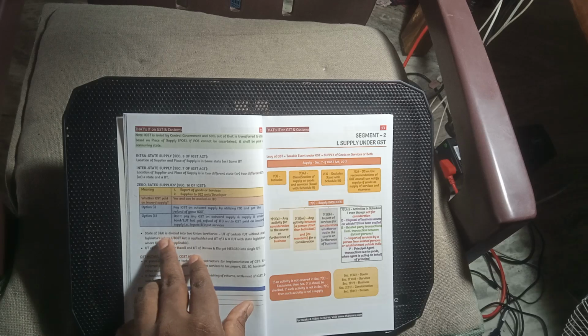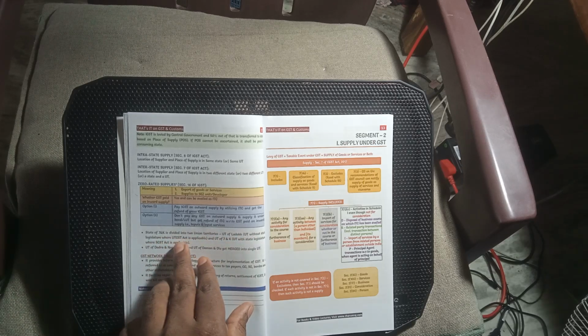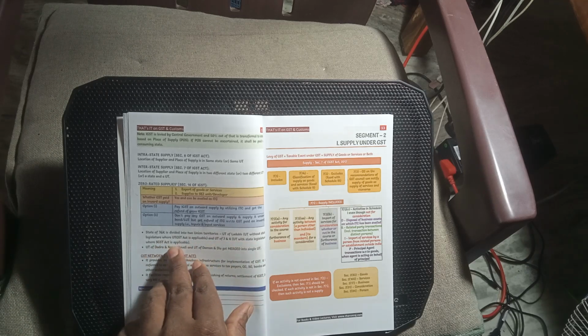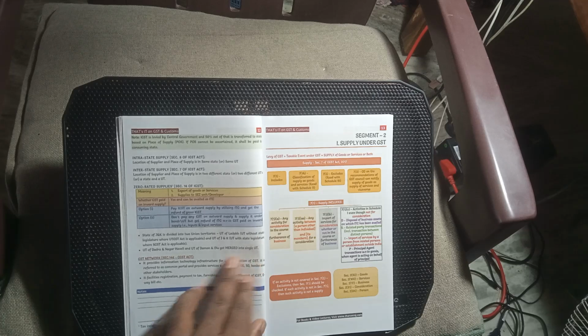The state of Jammu and Kashmir was split into two union territories. Ladakh UT is without a legislature, so UTGST is applicable. For the Jammu and Kashmir UT with a legislature, state registration and GST is applicable. The UTs of Dadra and Nagar Haveli and Daman and Diu got merged into a single UT.